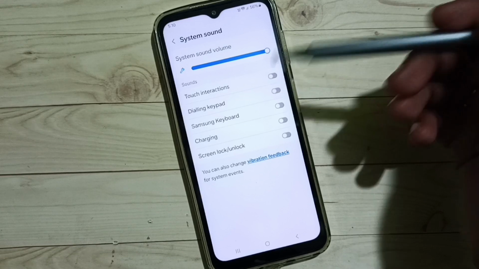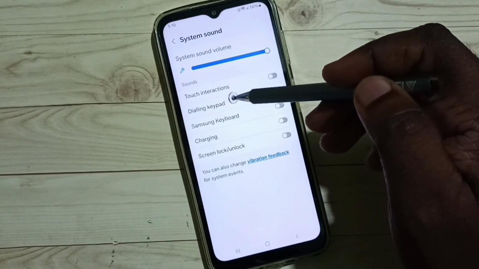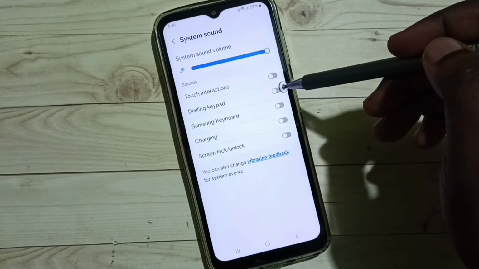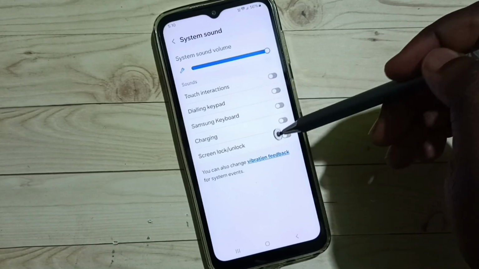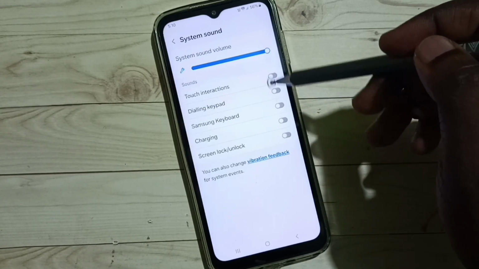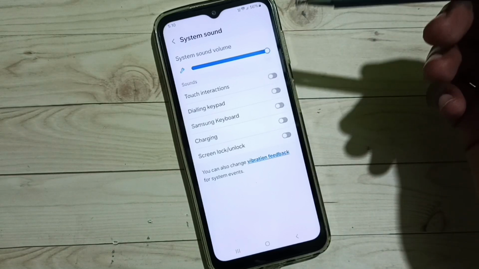Similarly we can control touch interactions sound, dialing keypad sound, charging sound, screen lock and unlock sound. So all those sounds we can enable or disable here. So please check it.